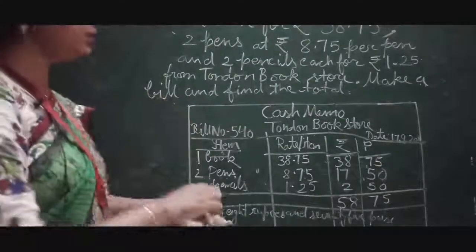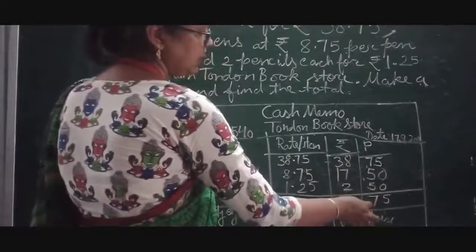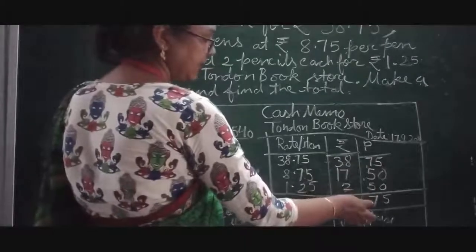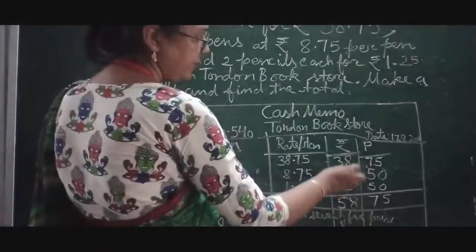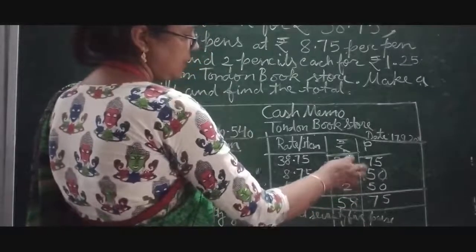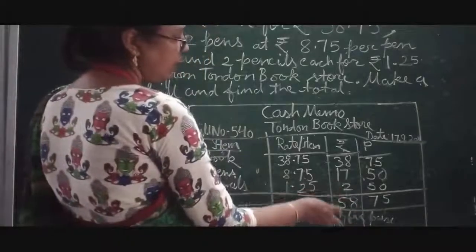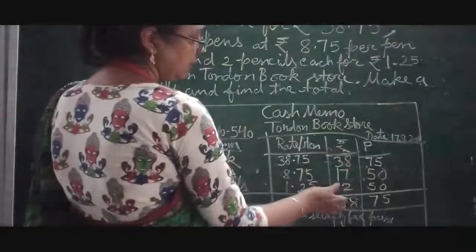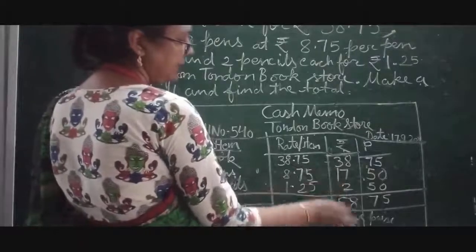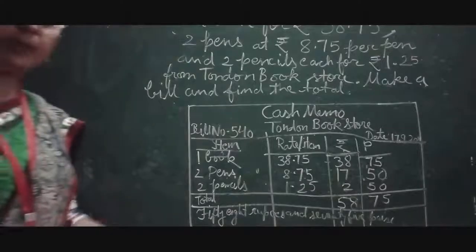Now children, first we will start adding from paise. 5, 5, 5, 5. Now we will get 5, 5, 10 and 1 is 17. 7 will be placed over here, 1 will be carried over. So 8, 7, that is 15, 15 and 1 is 16, 17, 18. 8 we will write. Now 1 will be carried over. So 1 and 3 is 4 and 1 is 5. So that is how we can do the addition.